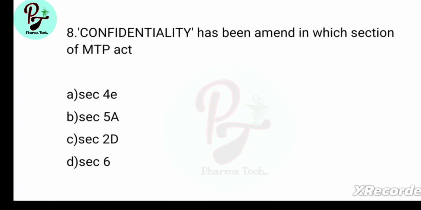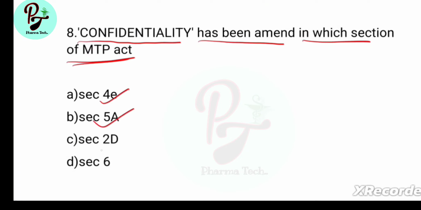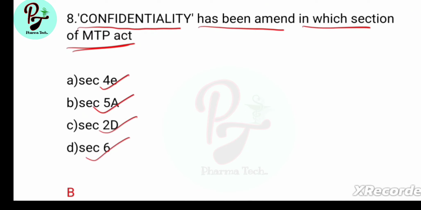Next question, confidentiality has been amended in which section of MTP Act? Options are section 4E, section 5A, section 2D, section 6. Answer is B, section 5A.